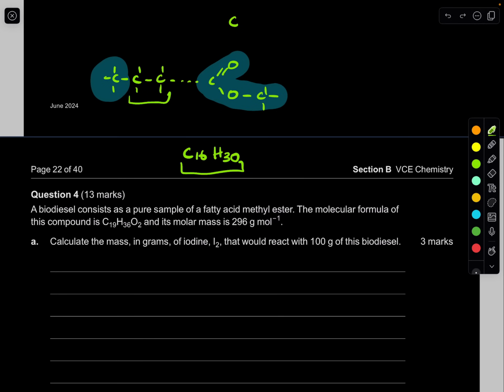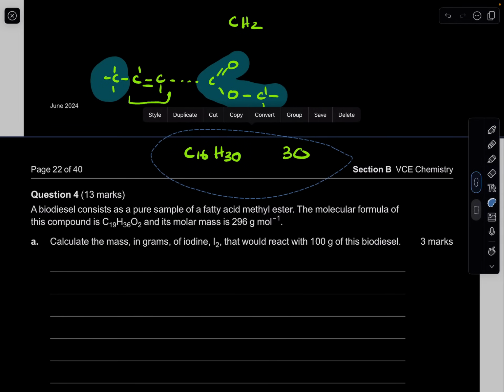Now, if it was saturated, every carbon has 2 hydrogens. So if I double this carbon amount, it gives me 32. It should give me 32 hydrogens if it was saturated. But the problem is it gives me 30. What does that tell me? It tells us that there's only 1 carbon-to-carbon double bond. Because remember, if you have 1 carbon-to-carbon double bond, 2 hydrogens are taken out. So that 32, if you take 2 out, is 30. And that's what it looks like. So in this whole molecule, there's only 1 carbon-to-carbon double bond. Easy.